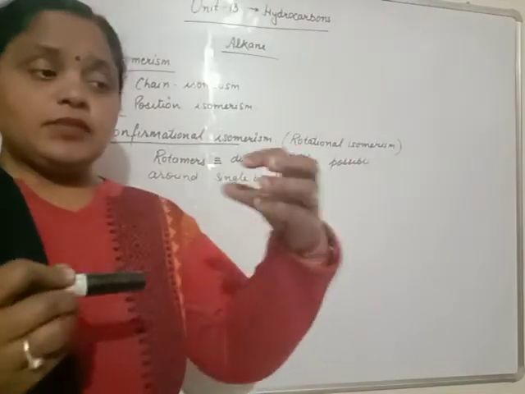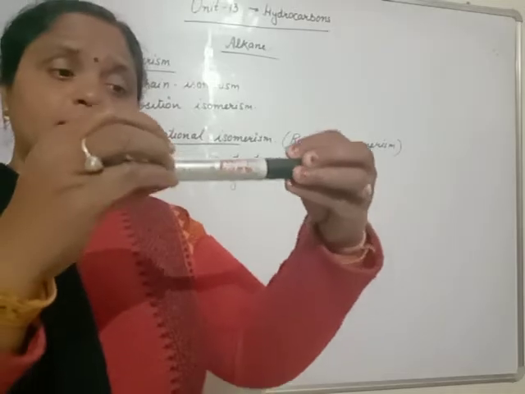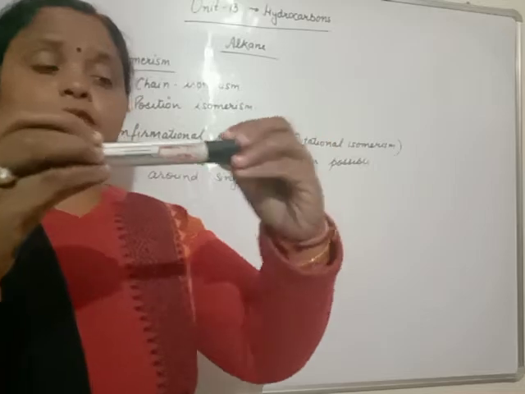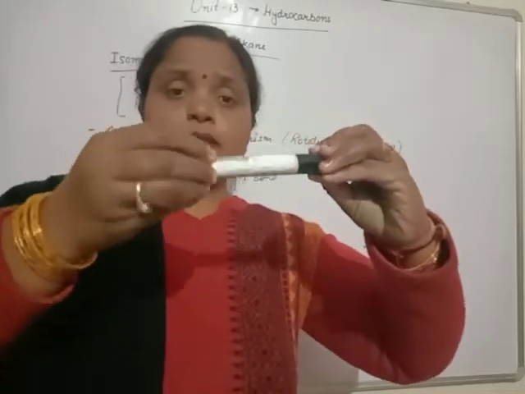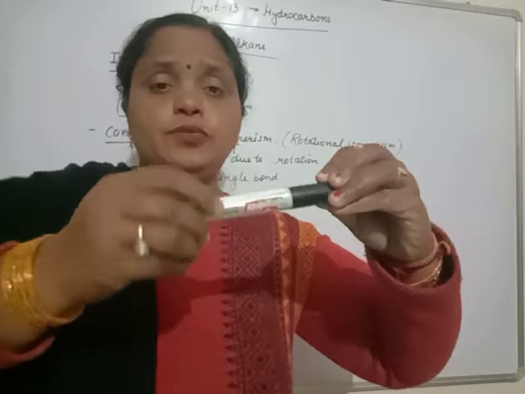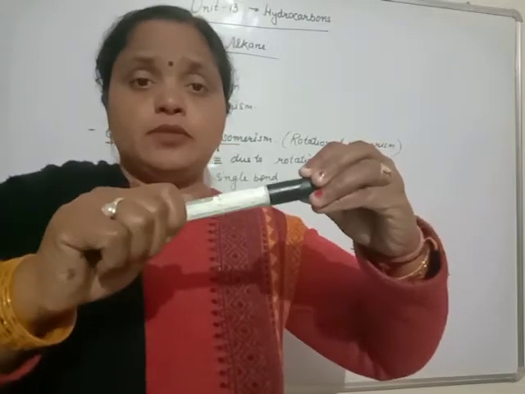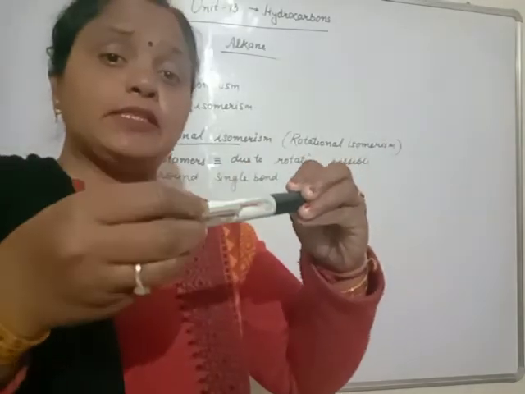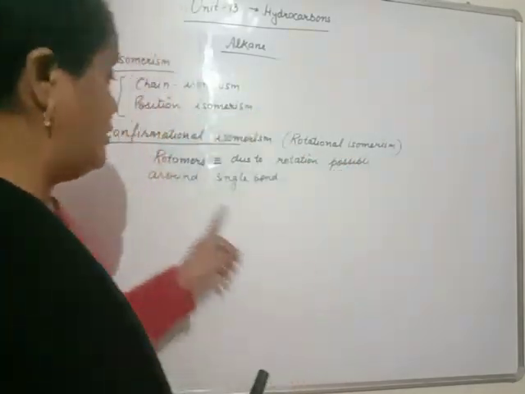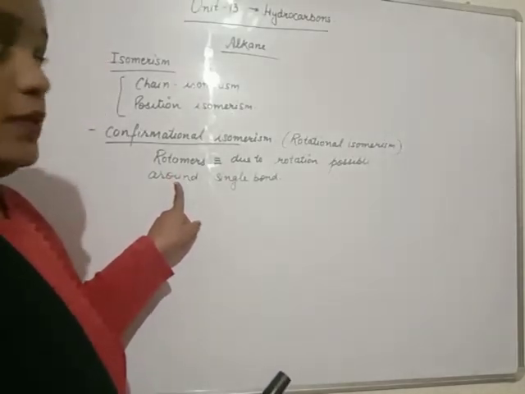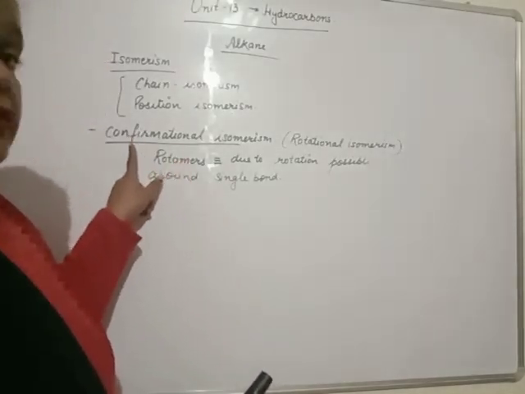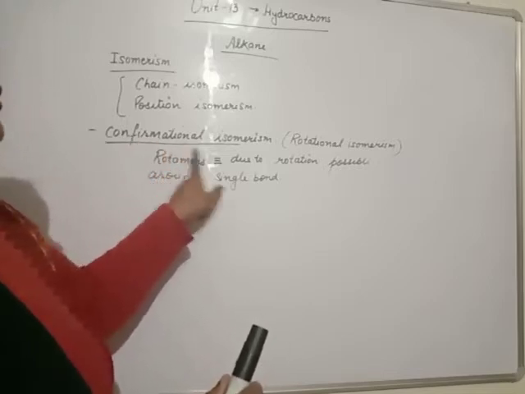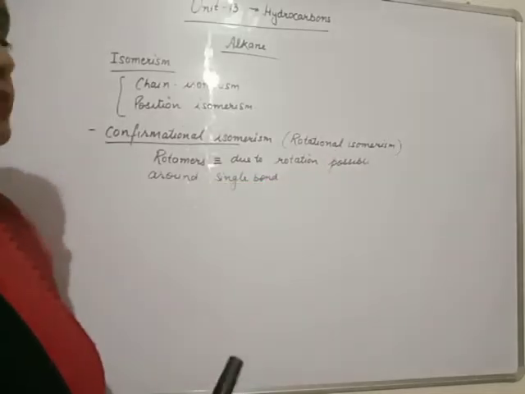Suppose this is one atom, this is the second atom, and this is the chemical bond, a single covalent bond. If we fix the position of one atom, the other atom can rotate due to the single bond. Due to carbon-carbon single bond rotation, three-dimensional isomers are differentiated. Isomers formed by rotation of a single bond are known as conformational isomers or rotational isomers.